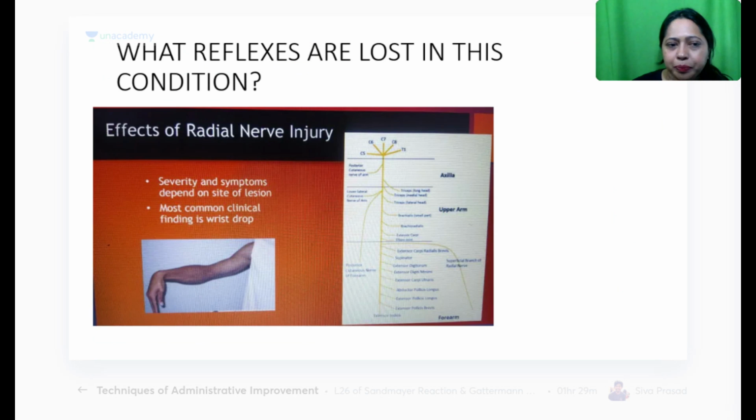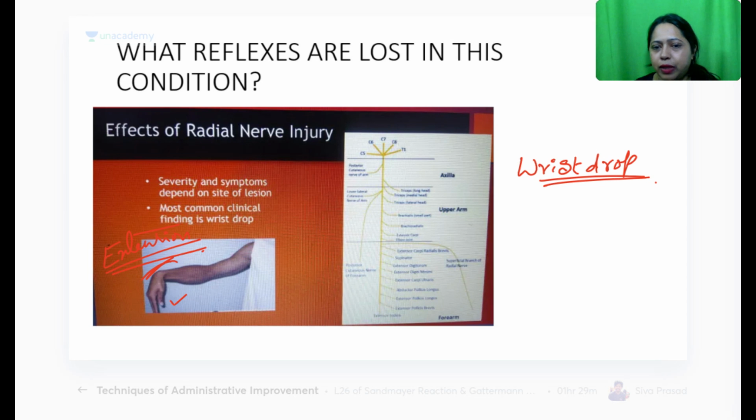So next one, what is this? What has happened to the wrist? There is no extension, right? So what has happened? It is dropped. So wrist drop happens due to radial nerve damage. Where? Where does it get damaged? Is it at the axilla, or is it at the spiral groove, or is it where?